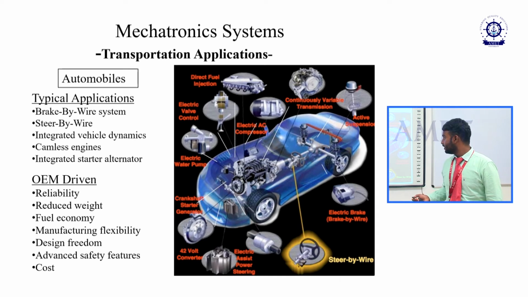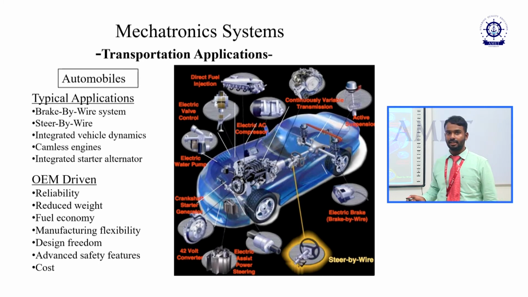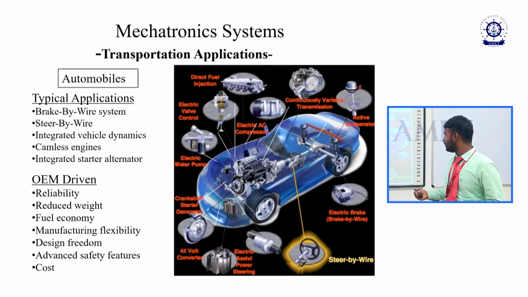Then in the engine also they introduced the camless engine, by which if any sort of malfunctioning occurs in the engine, we can get the details by using that internal port. By this I can connect the internal port with my laptop, and I can get what is the defect which has occurred in the engine. That and all is a great expansion over the automobile field.